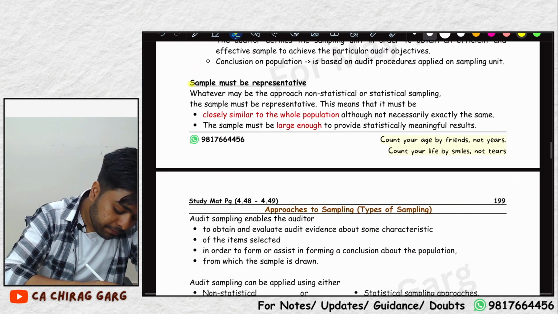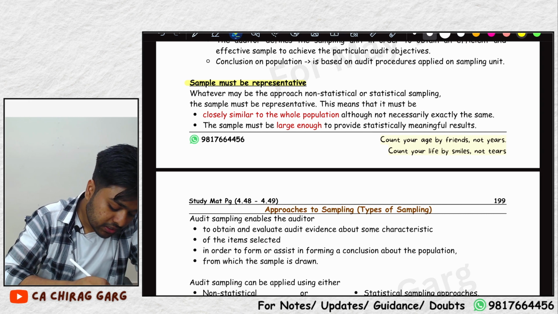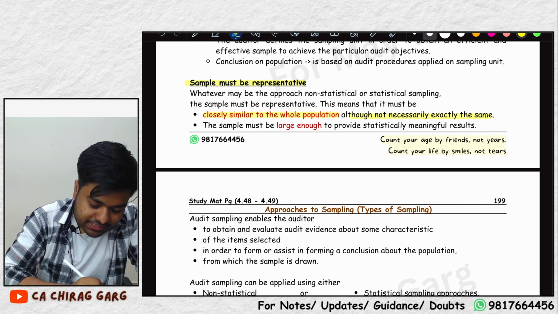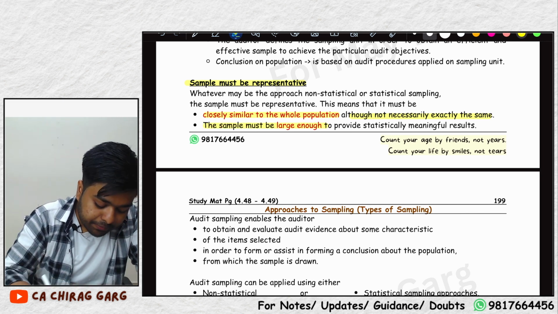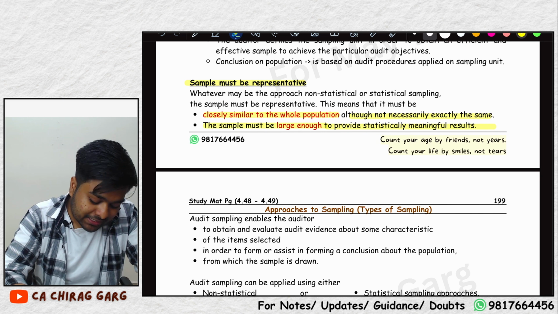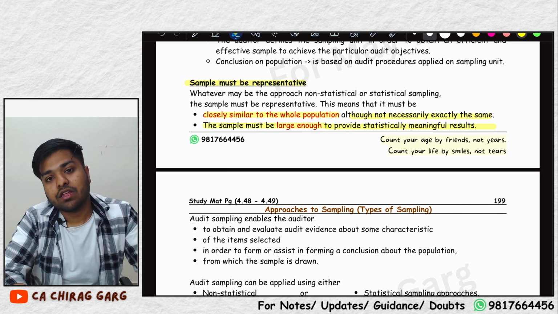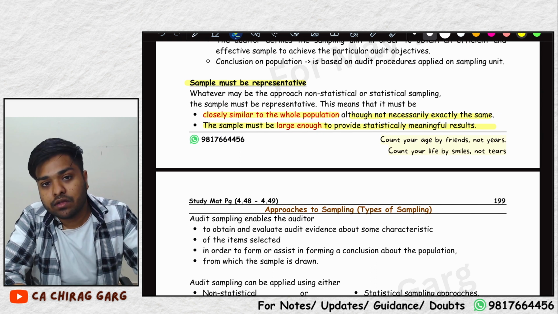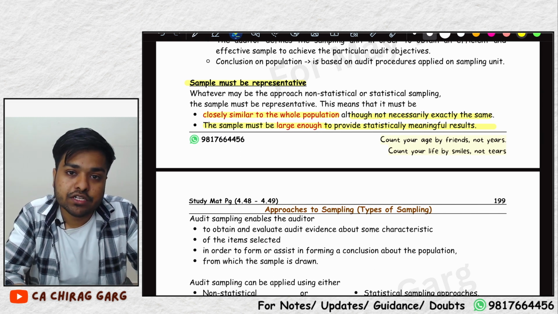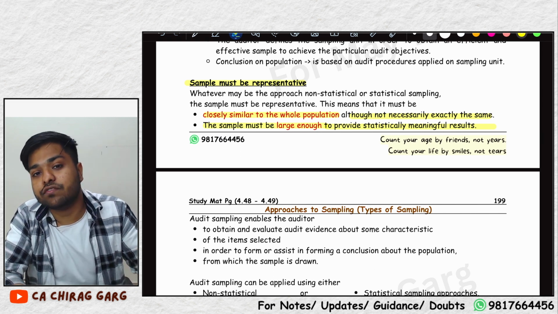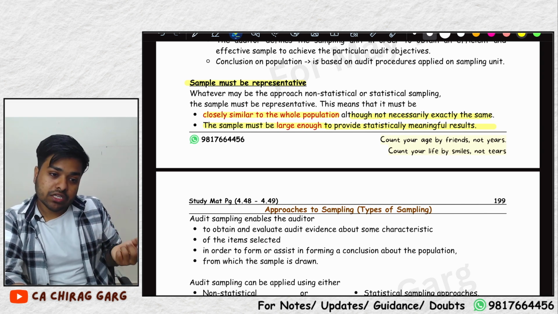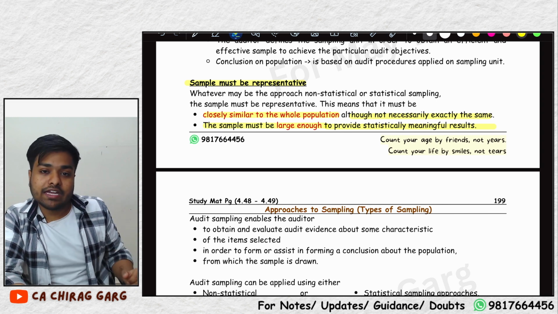Then the sample must be representative of the population. It must be closely similar to the whole population, although not necessarily exactly the same. The sample must be large enough to provide statistically meaningful results. From a population of 5 lakh units, you took only 5 samples. Would that be representative of the population? No, because the sample was not large enough. It was not representative because there could be a lot of variety in the population.